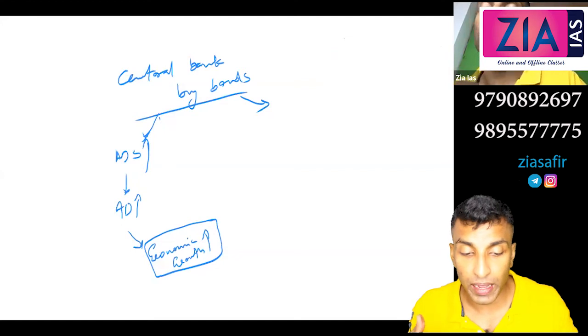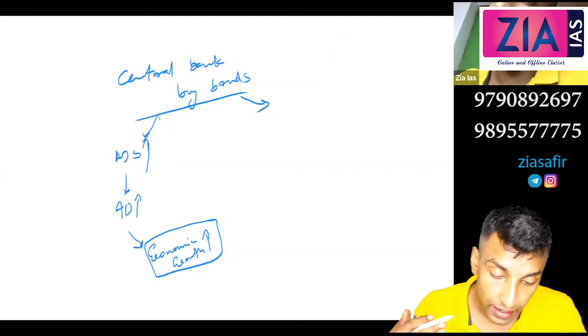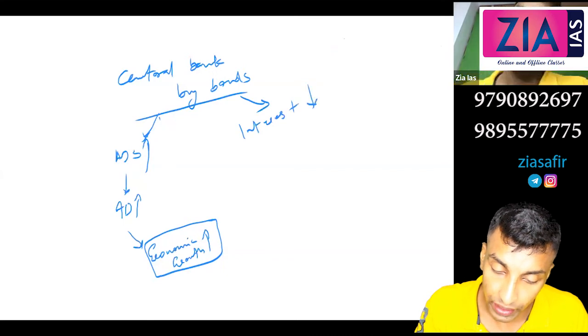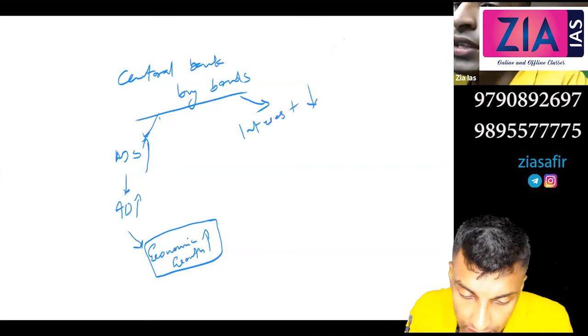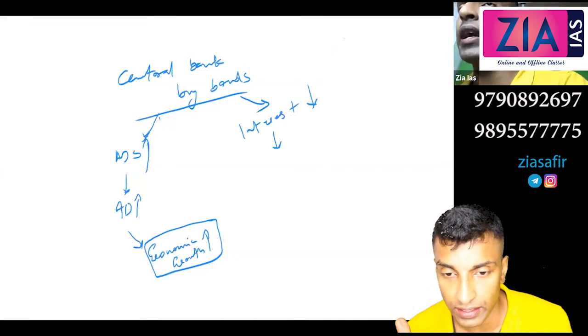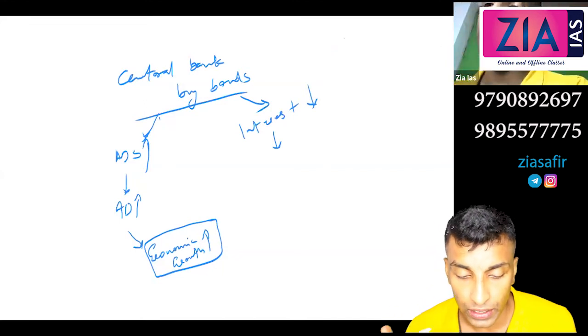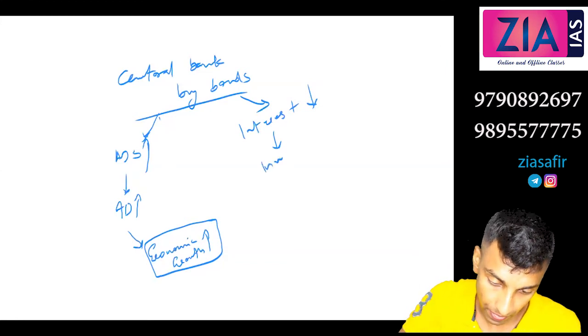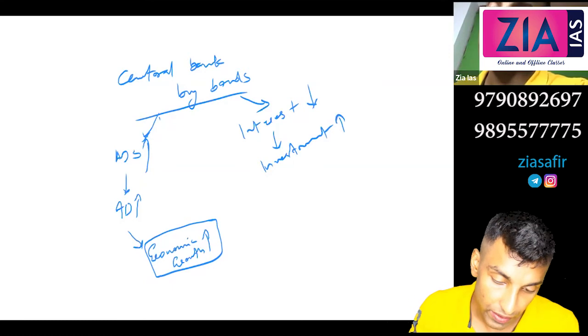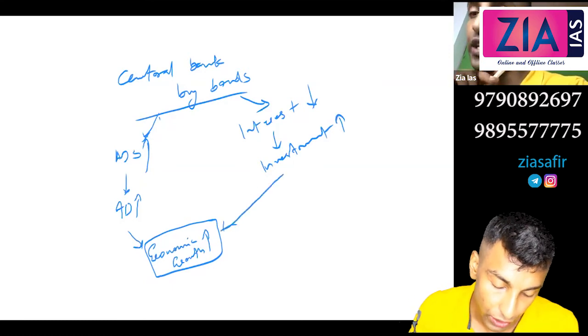So when central banks start buying bonds, the interest rates will actually come down. Can I write this? Interest will come down. So when interest comes down, do you think the firms will invest more now? Because interest is less, money is cheap. So will investment increase or decrease? Investment will increase. Do you think this will affect growth positively?